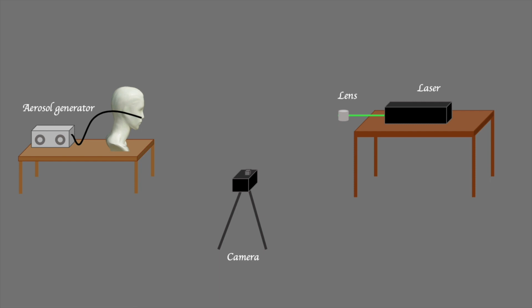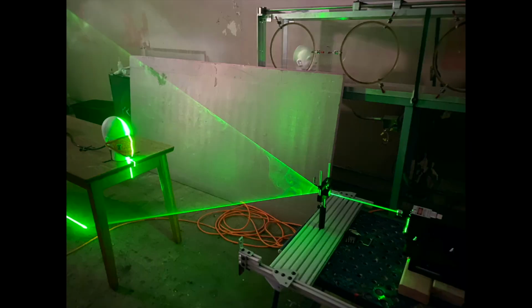You can see a green light coming out from the laser, which becomes a sheet, a plane of light, after passing the lens. This plane would be our target region where all trajectories of aerosol would be visualized. So we place the center of the mouth and nose of the mannequin at this plane that the laser sheds, having different types of mask covering its face. To generate breathing motion, we used an aerosol generator to blow air into the nose of the sculpture and observed how aerosols are transported after coming out from the nose and passing the mask.